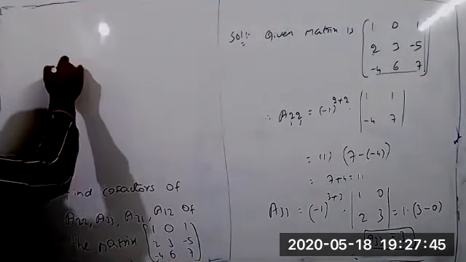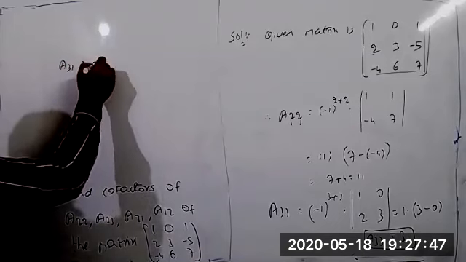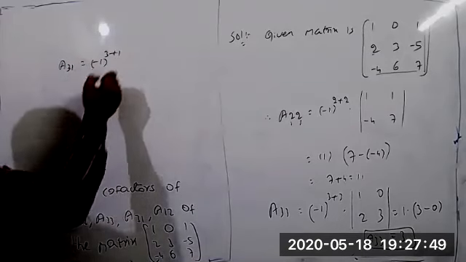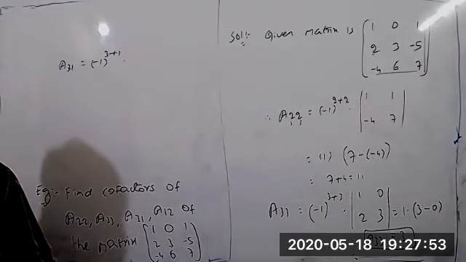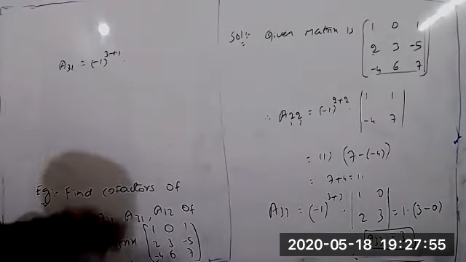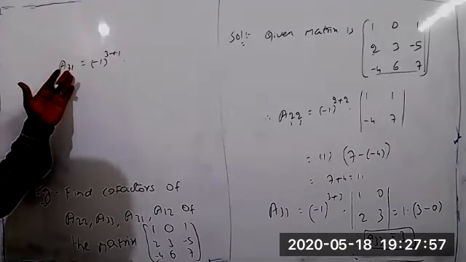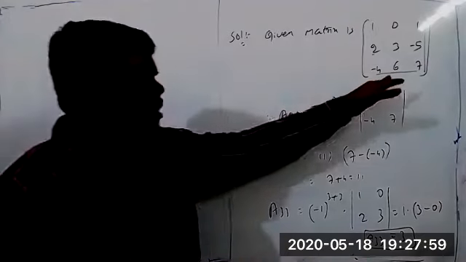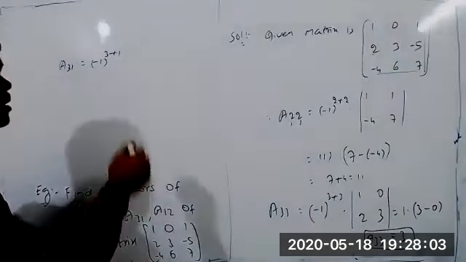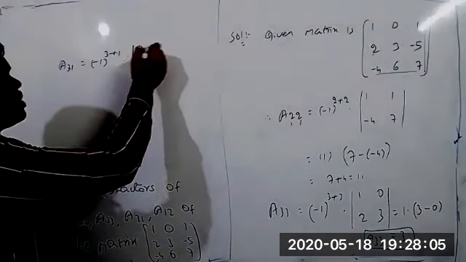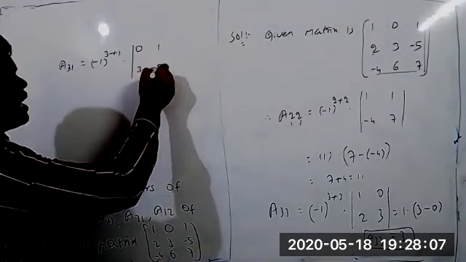Next, A31 equal to minus 1 whole power 3 plus 1 into the minor of the element 31. That means M31 we have to find. Similarly, first eliminating, now third row and first column we can eliminate. What about remaining? 0, 1, 3, minus 5 is there. So determinant of 0, 1, 3, minus 5.